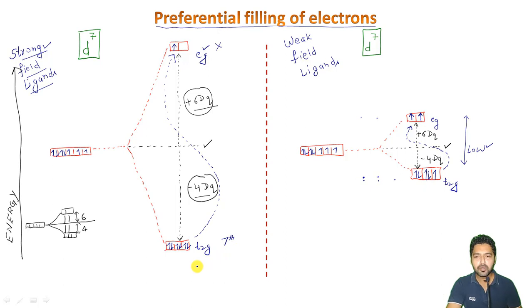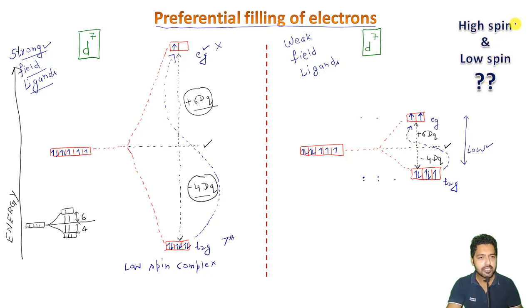So after that you can see here, in the case of strong field ligands, the number of unpaired electrons is quite less. So we used to call this a low spin complex, right? It will be a low spin type of complex. So we have this idea of the high spin and the low spin complex, which I am just elaborating. In this case, you can see the number of unpaired electrons will definitely be high. So we will be calling such a complex what? It will be known as a high spin type of complex, right?